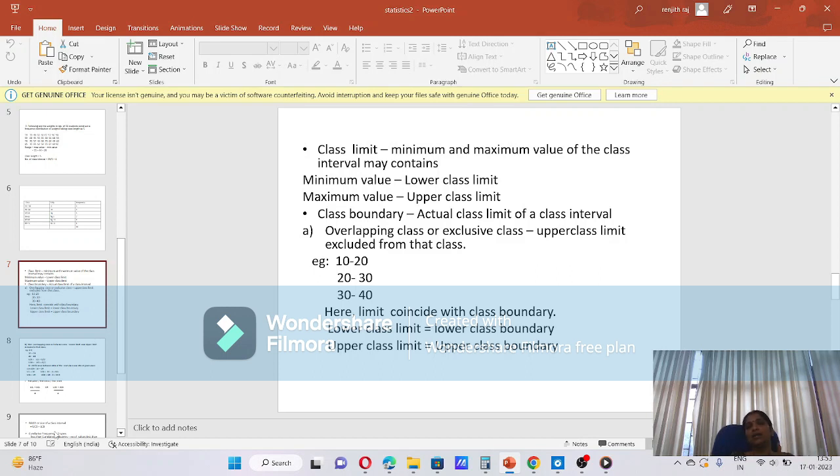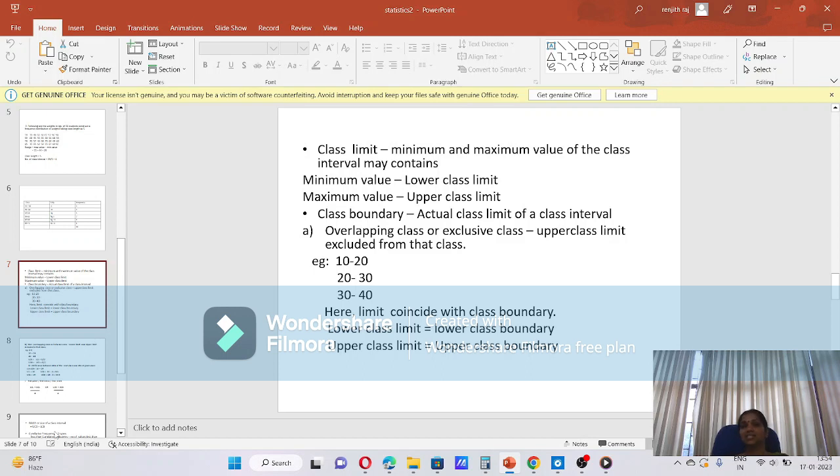Overlapping class. On the screen we can see 10 to 20, 20 to 30, 30 to 40. The upper limit of the first class is the lower limit of the second class, and the upper limit of the second class is the lower limit of the third class. The number 20 appears in both the first and second class.